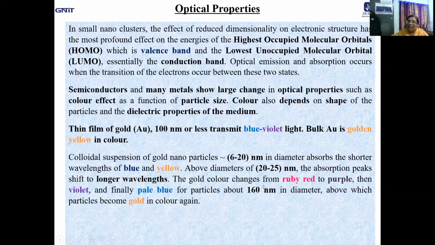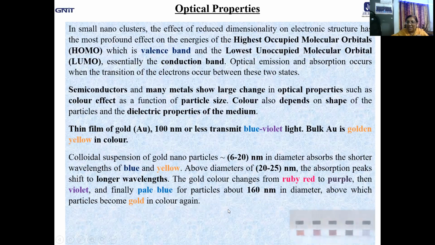Now the gold color changes from ruby red, slightly pinkish, to purple, and then violet, and finally pale blue for particles about 160 nanometer. That means here you are increasing the size beyond 25 nanometer and ultimately it reaches pale blue for particles about 160 nanometer in diameter, above which if you go, then you will get the gold color once more, with which you started the original color.